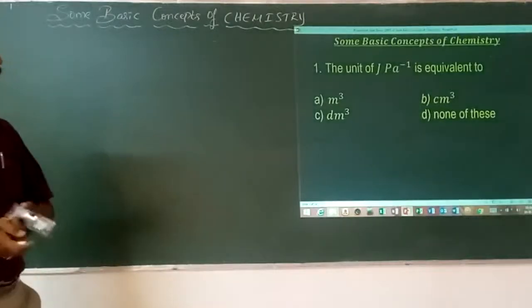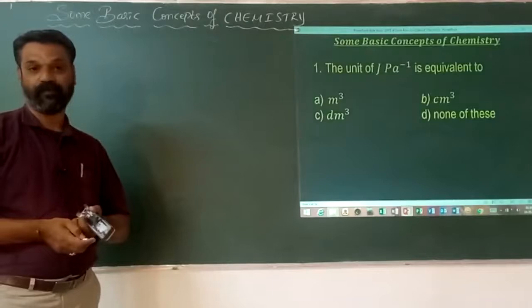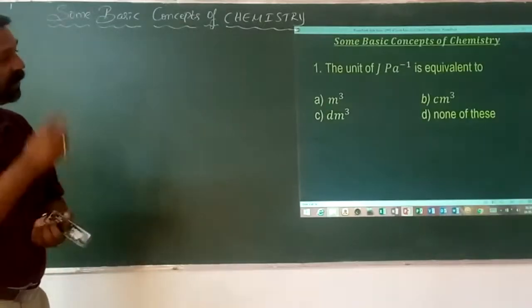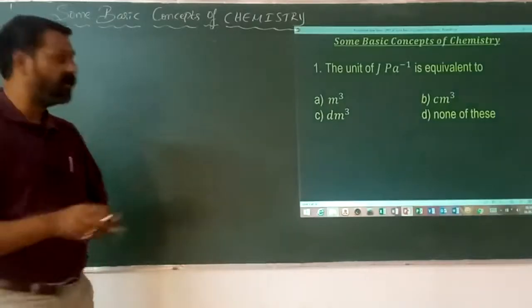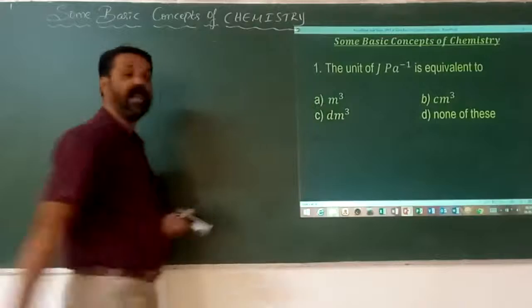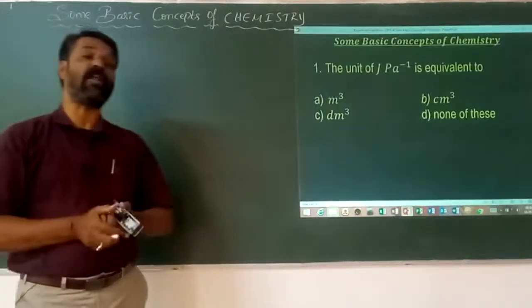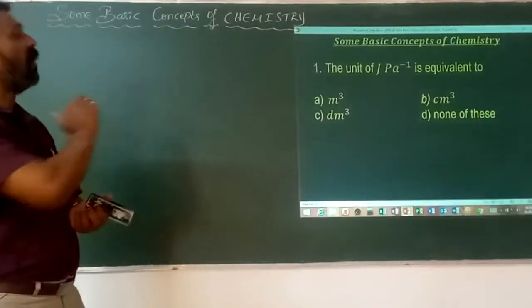The unit of joules per Pascal is equivalent to... Suppose if he mentioned SI unit, the answer is immediately option A without doing anything. But as he has mentioned only the unit, it is to be evaluated.